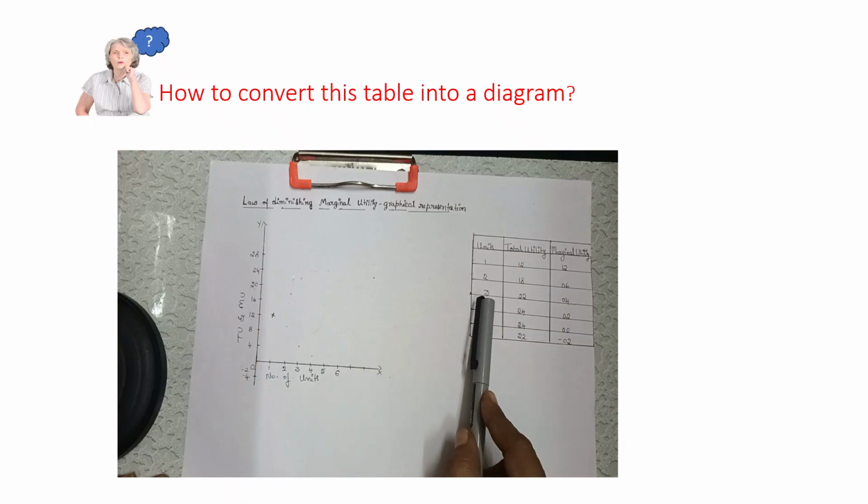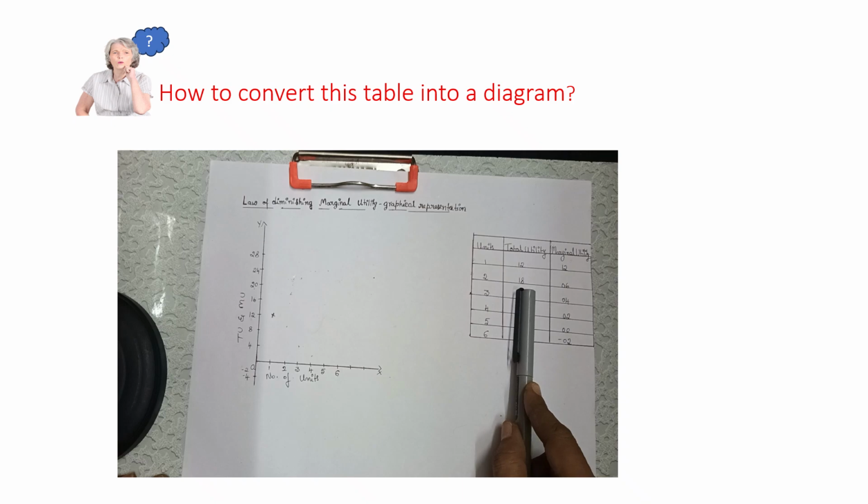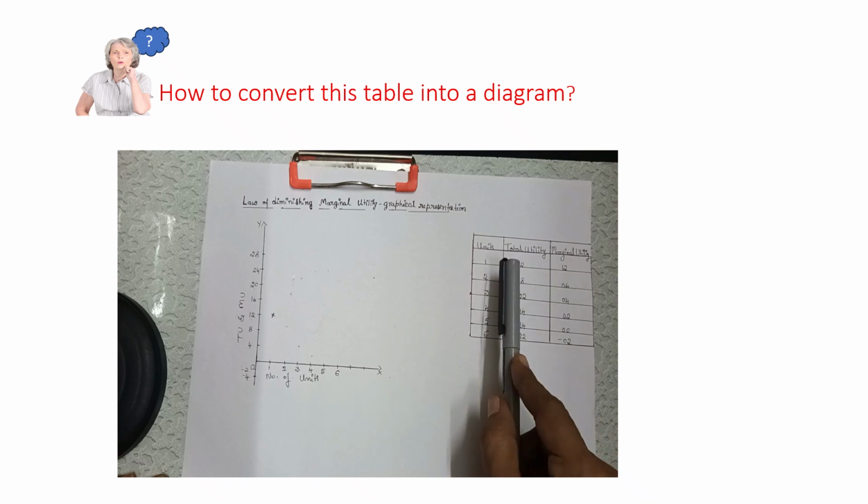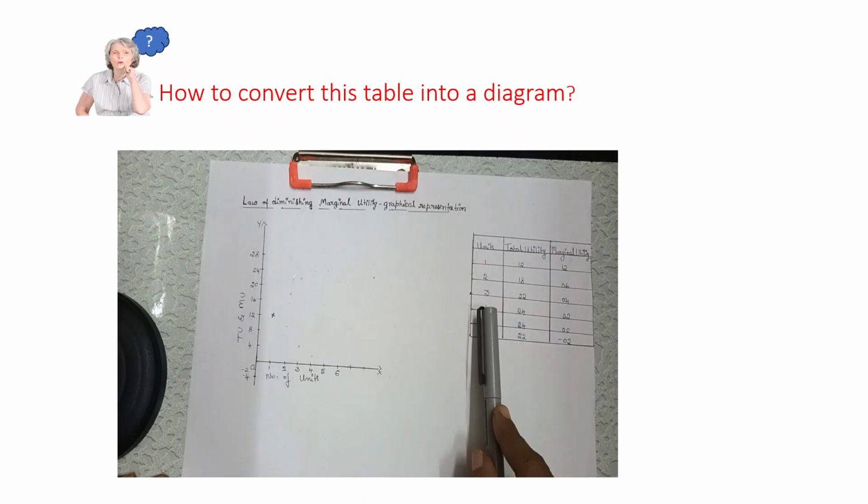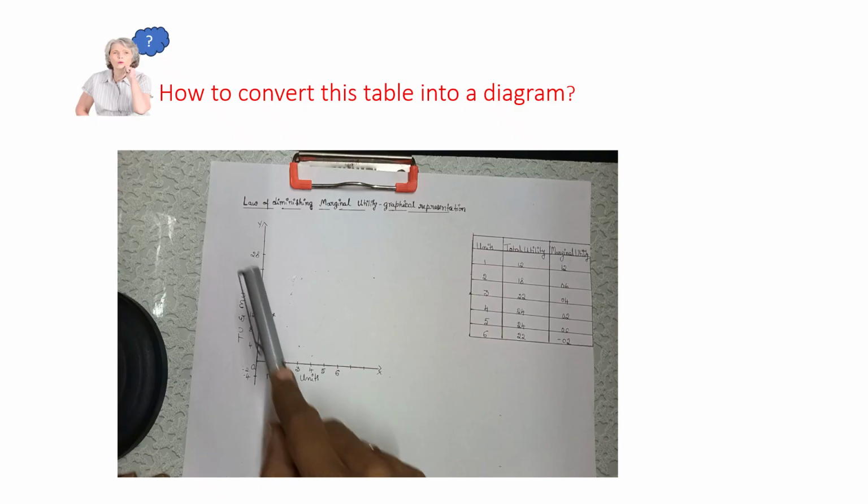As we have already seen in the table, there are three columns: units, total utility and marginal utility, and all these three columns are represented on these two axes.